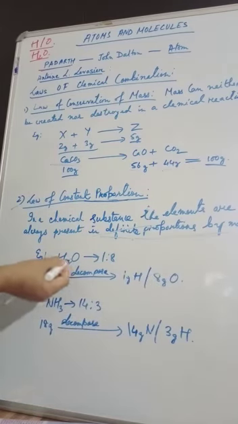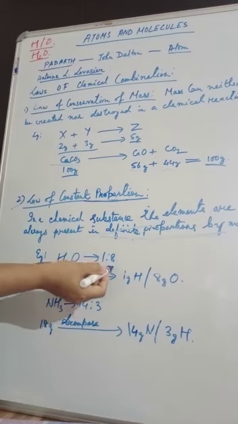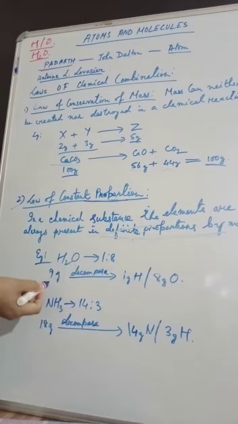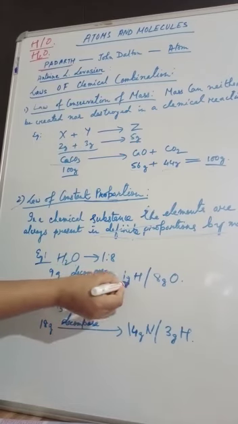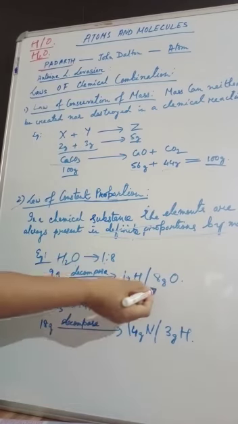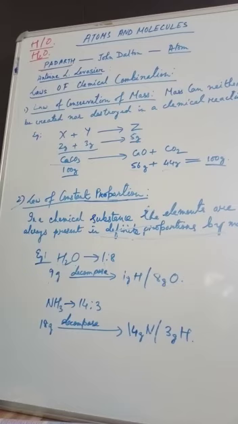Let us take an example of water. Here hydrogen and oxygen combine in the ratio of 1:8 always. So if we decompose 8 plus 1, 9 grams of water, we get 1 gram of hydrogen and 8 grams of oxygen respectively.